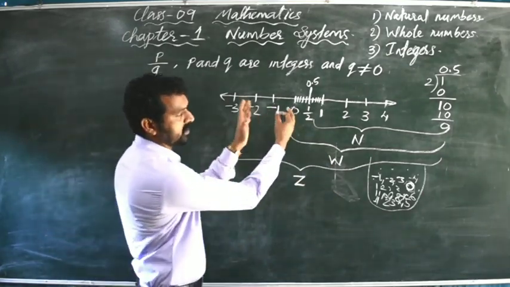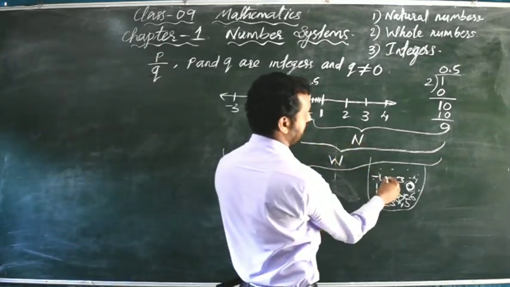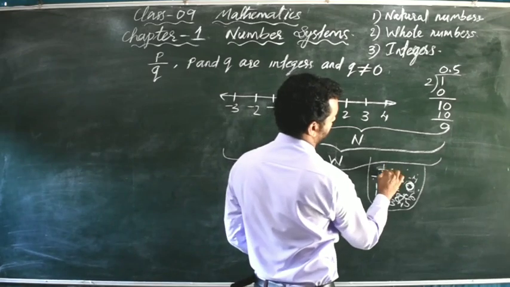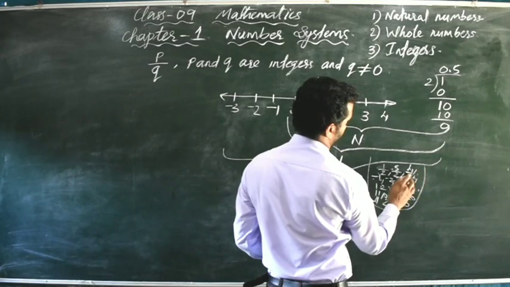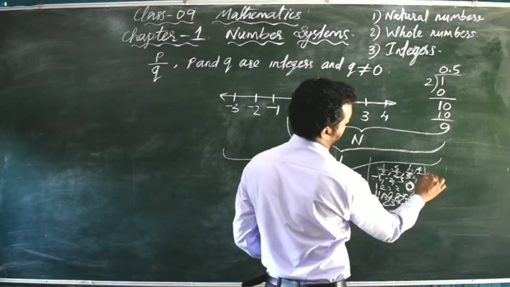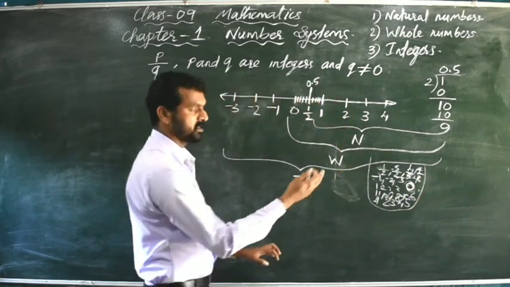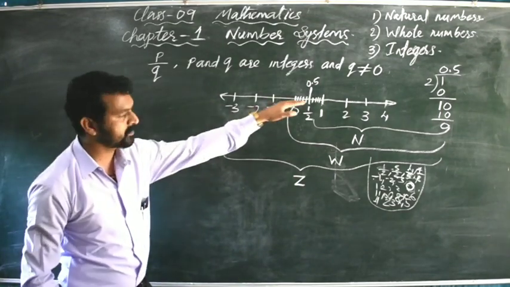Pick up all these numbers and put them inside your bag. That is, 1 by 2 is there, 3 by 2 is there, 4 by 2 is there, 4 by 5 is there, 7 by 8 is there. Many rational numbers are there. All these rational numbers we can represent on a number line.